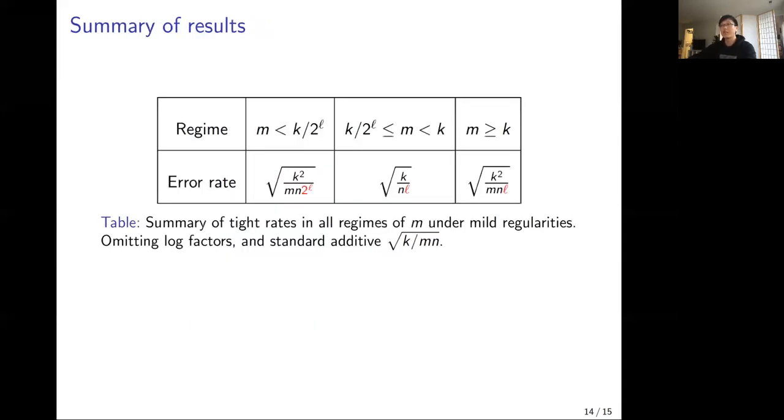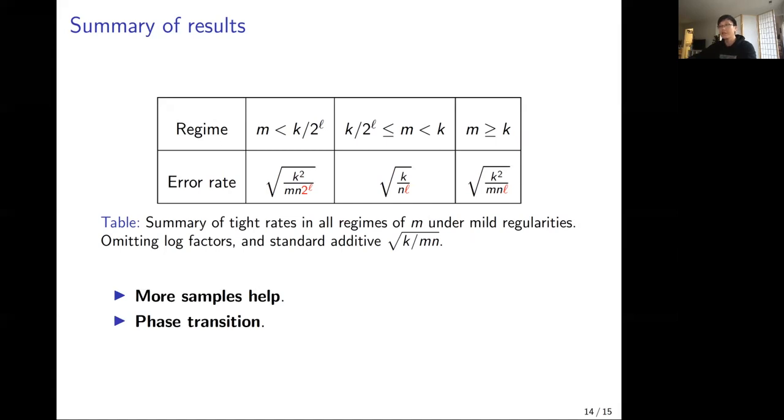Here is the summary of our result. Under mild regularity conditions, we obtain tight rates for most regimes of interest up to constant or log factors. The takeaway messages from this talk are, first, more samples help. We can indeed improve our performance when users have more samples, even under a fixed communication budget.